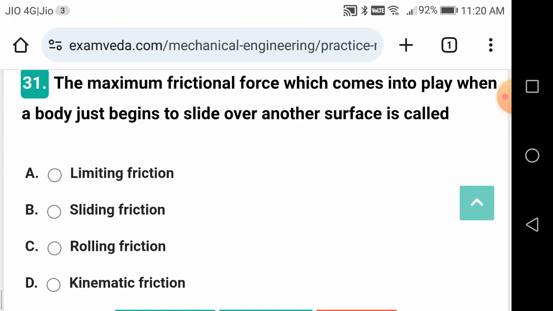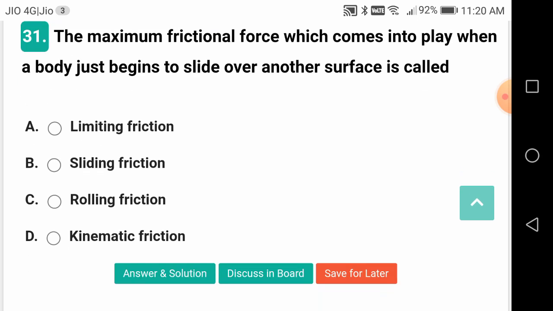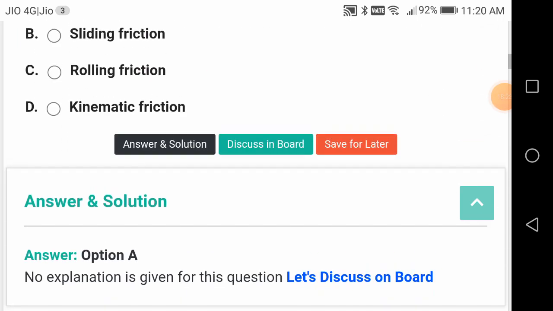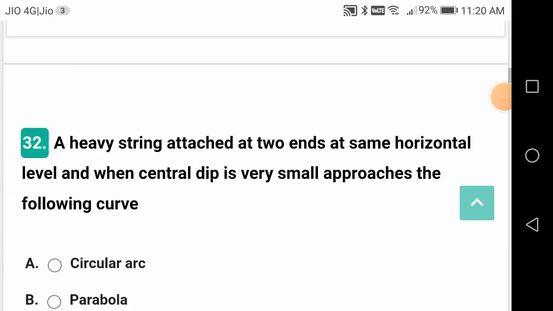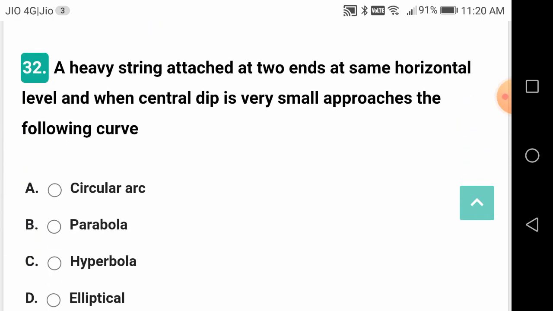The maximum frictional force which comes into play when a body just begins to slide over another body is called limiting friction. That is at the just point of the motion of the body, right? When it has already started, it is called dynamic friction.